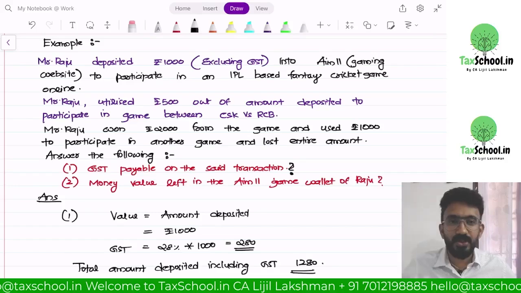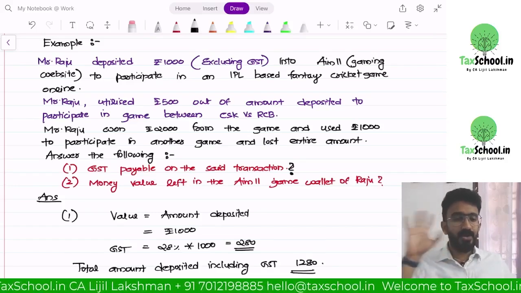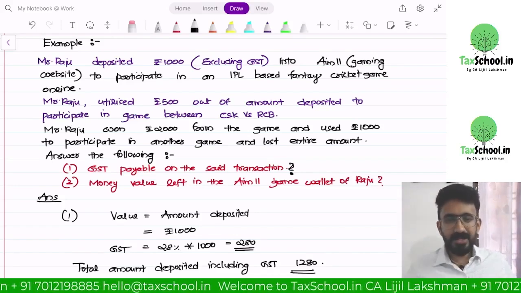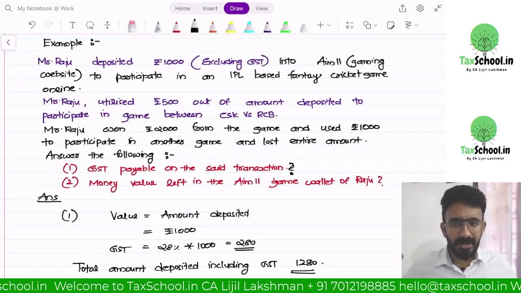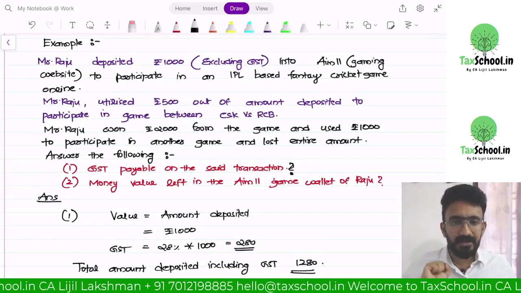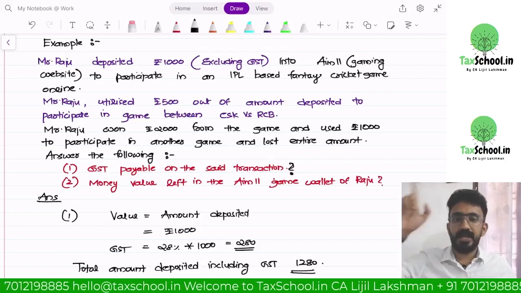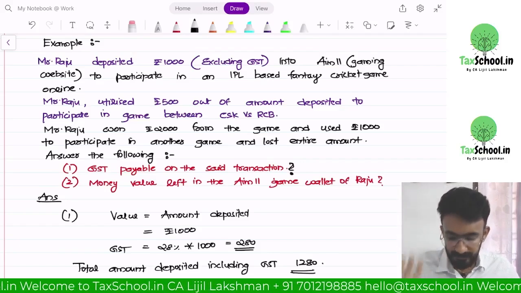1280 rupees, if you deposit only, you will get 1000. Understanding? Okay. Now Dream 11 and others play with your mind by giving bonus points and all that. But the moment somebody deposits 1280 rupees into the Dream 11 website, 280 rupees is collected by the government then and there, because your value is the amount deposited and the tax rate is 28%, because the activity of online money game is now called goods.